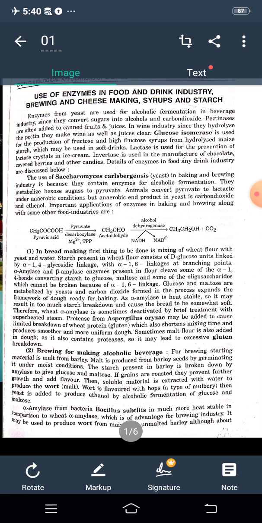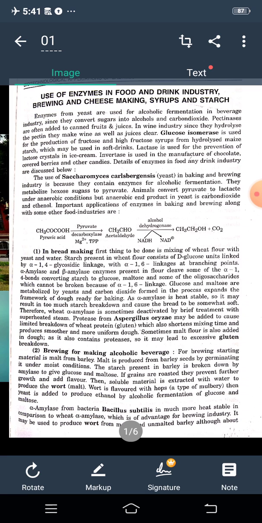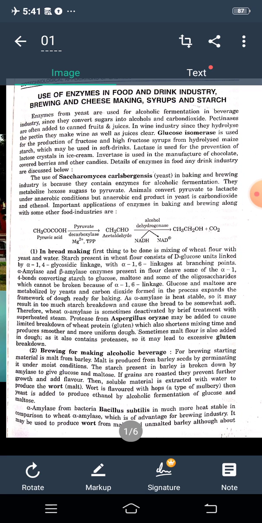In bread making, the first thing to be done is mixing of wheat flour with yeast and water. Starch present in wheat flour consists of D-glucose units linked by alpha 1,4 glycosidic linkage with alpha 1,6 linkage at branching points.